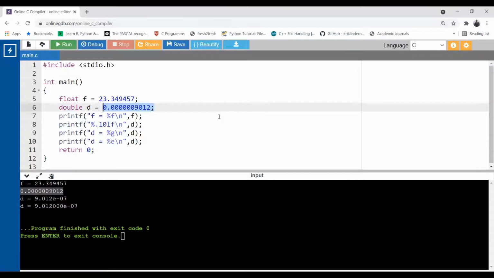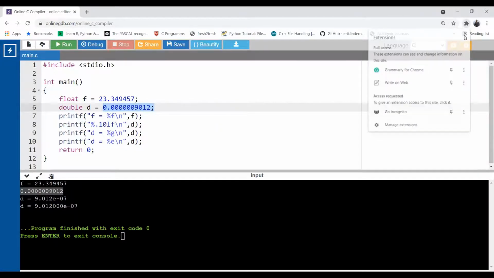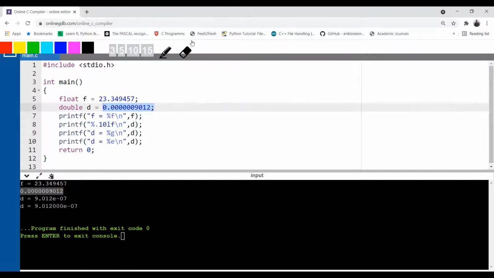Okay, so see how this printf works here. This video will be a little bit larger, so invest some time. Do not skip the video in between. I'm going to cover the whole details about printf in this single video, so you need at least half an hour, might be more than half an hour. Okay, so now let's see how it is working. See this printf statement here. Not this one, sorry. The next one, this one.